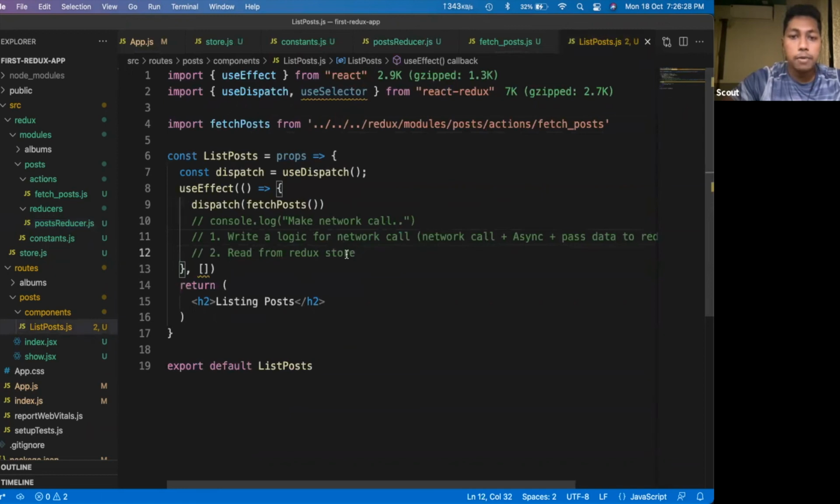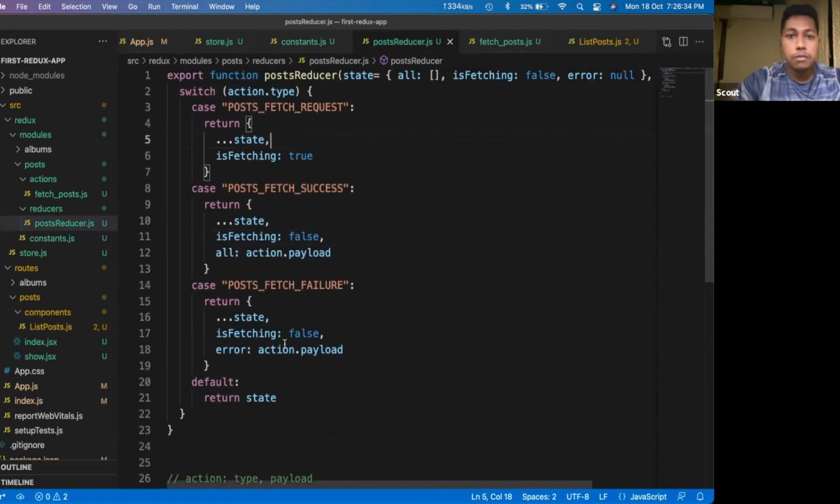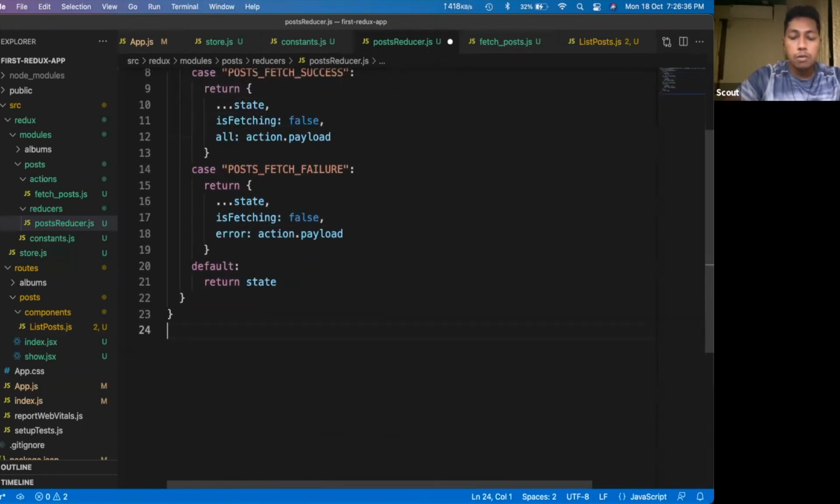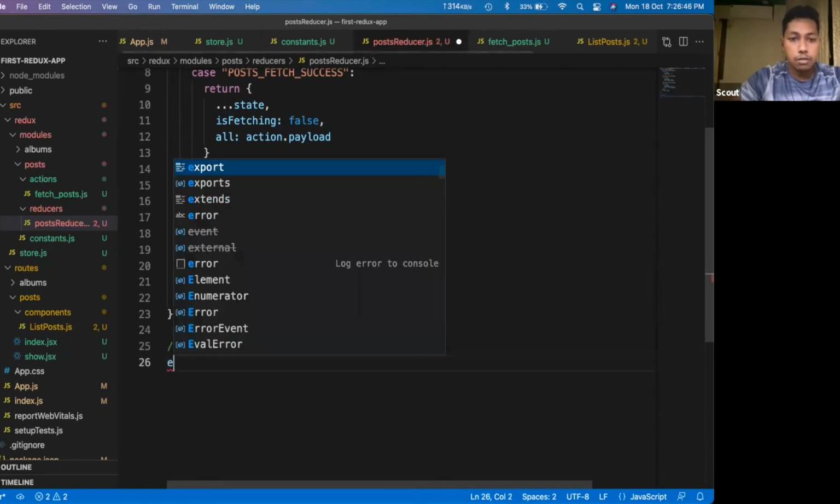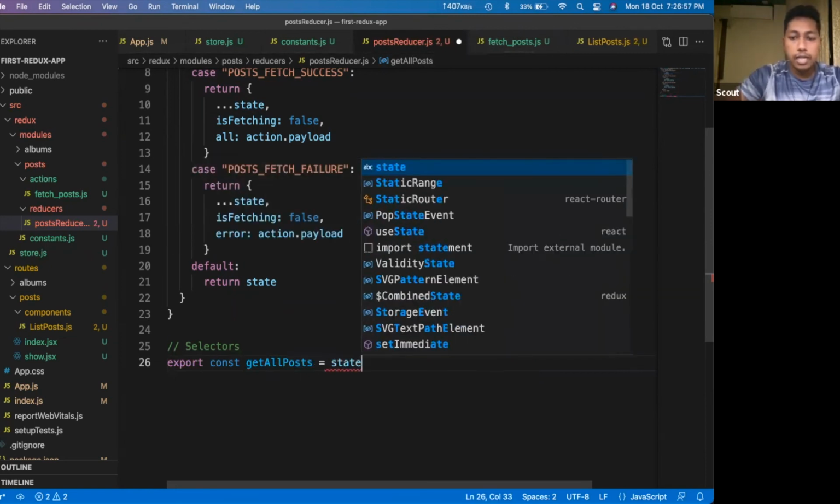So now we have to read data from the Redux. To do that, again, I will go back to this reducer file. To read the data, we will define some selectors. What a selector does is it selects the values from the state and gives them to us. So I would write export const, say getAllPosts. It has access to the state.